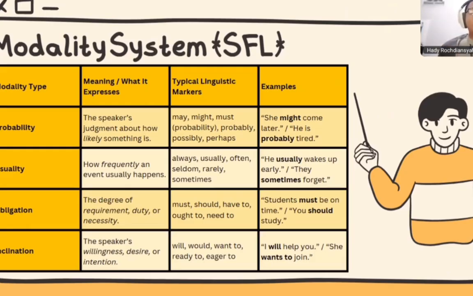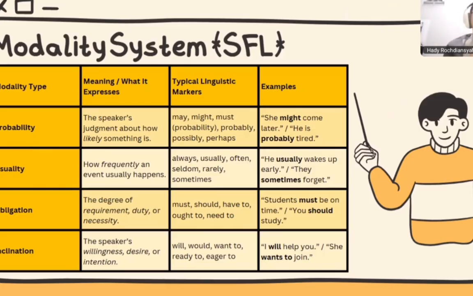For example, she might come later, or he is probably tired. That just shows probability. It is true or false, it can happen or not.